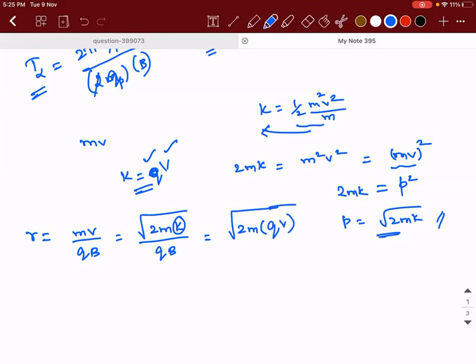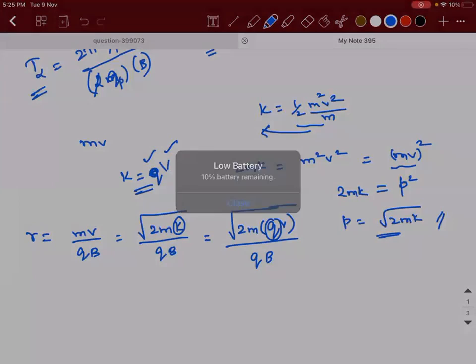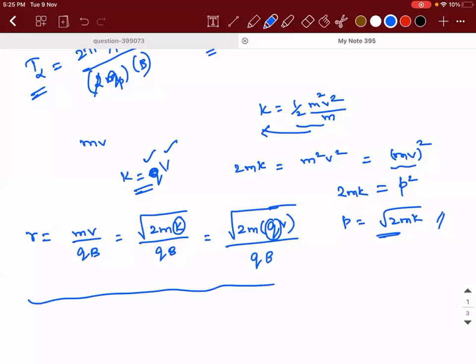So sometimes you would have seen this equation also, but it is very rare. Root of 2m into qV divided by qb. If the q is electron, they will write it as eV divided by qb. So these are all the different formulae that you can use for the radius when the particle is moving in a circular path. Okay, I hope you guys made a note of this.